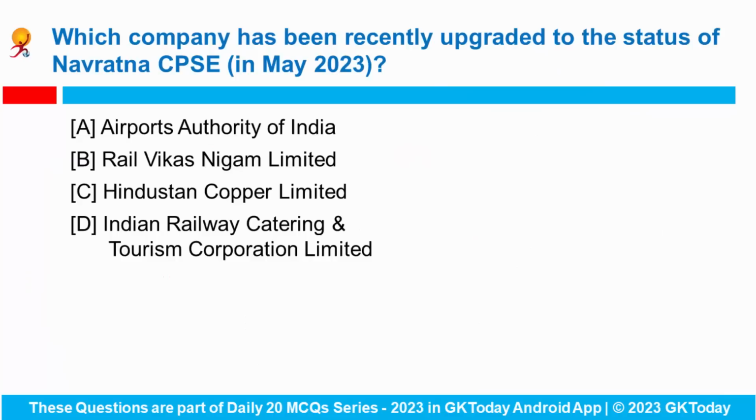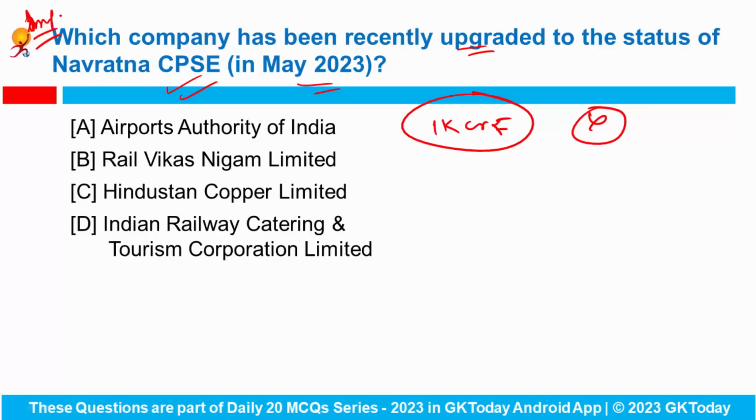Next is, which company has been recently upgraded to the status of Navratna CPSE in May 2023? This question is very important. And what are the Navratna companies? Basically, they are public sector companies that are given the financial autonomy to invest up to 1000 crore rupees without the Indian government's approval. Okay.